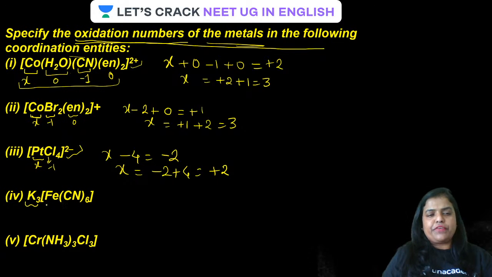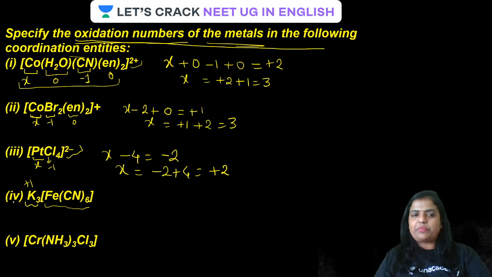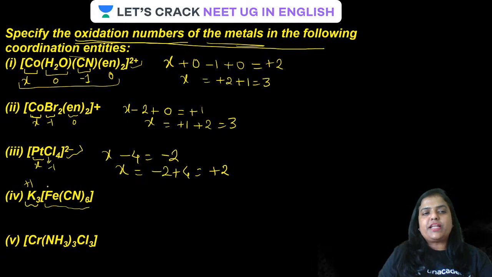Guys, there are two spheres. This is coordination sphere, this is ionization sphere. For potassium it is plus 1 always, alkali metals plus 1 always. Let the oxidation number of iron be x, that of CN is minus 1. So add it all together, guys. Either you can take over here and net as 0, or you can ionize it, you can do anything.